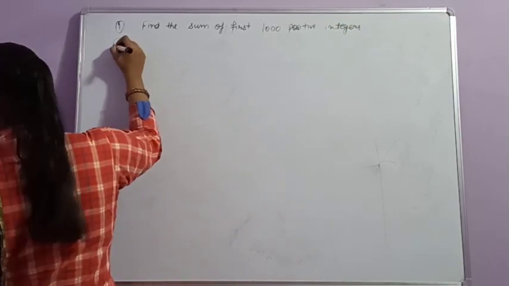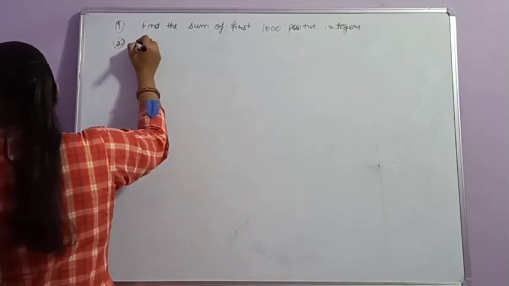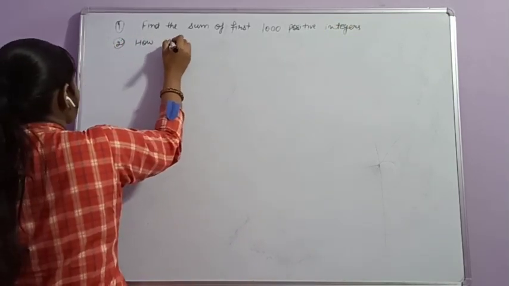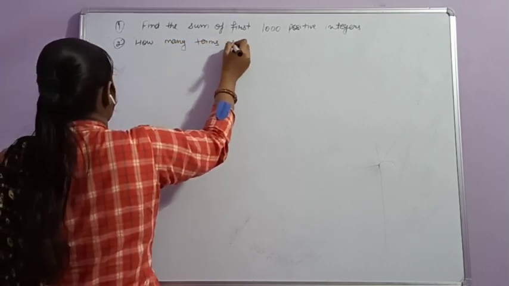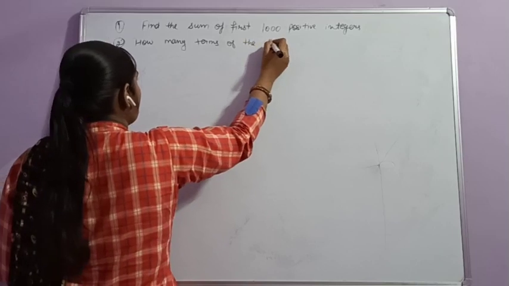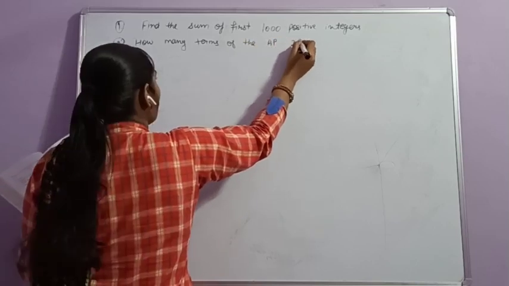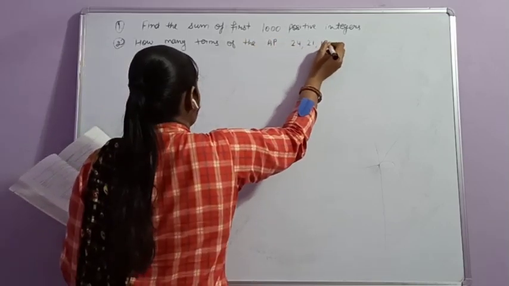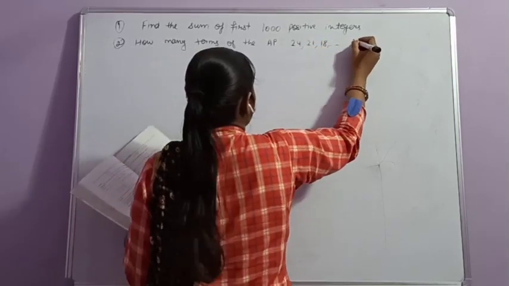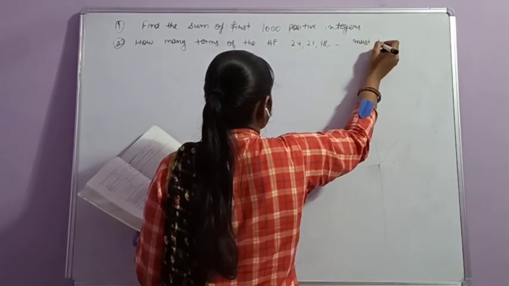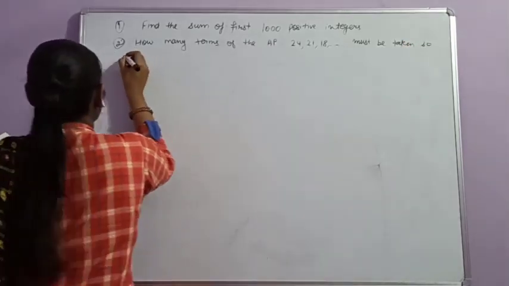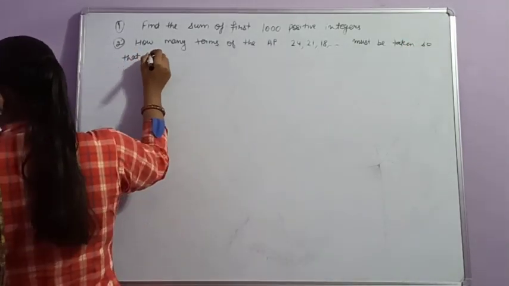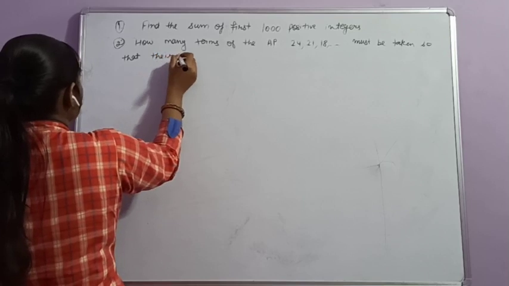Second question is, how many terms of the AP 24, 21, 18 must be taken so that their sum is 78.